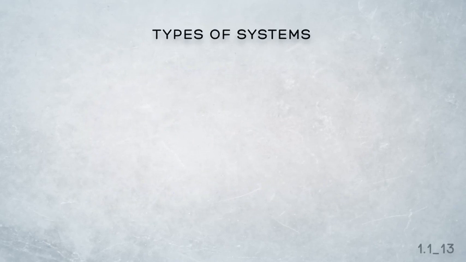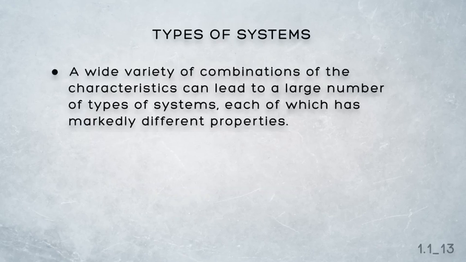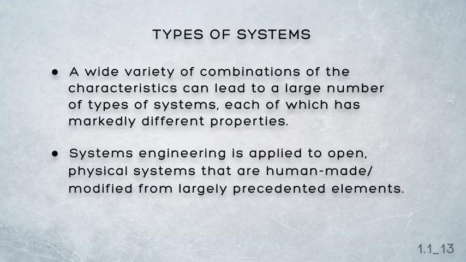Now, based on those four classes of system, there are a wide variety of combinations that can lead to a large number of types of systems, each of which has markedly different properties. But it's important to recognise that in this course and in systems engineering, we're talking about open, physical systems that are human-made or modified from largely precedented elements.